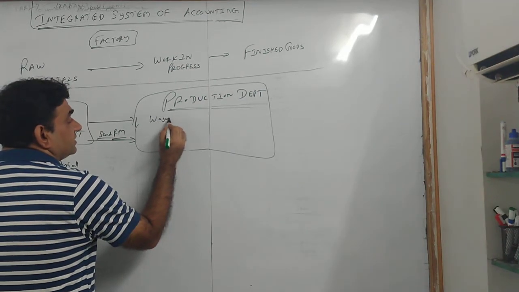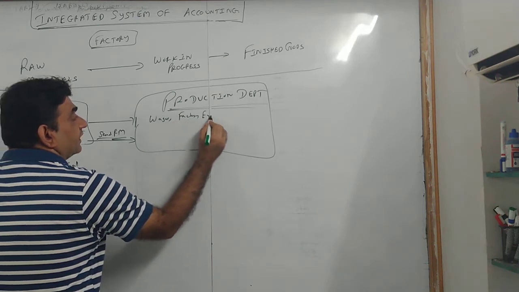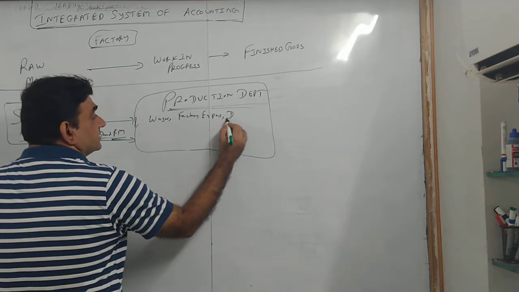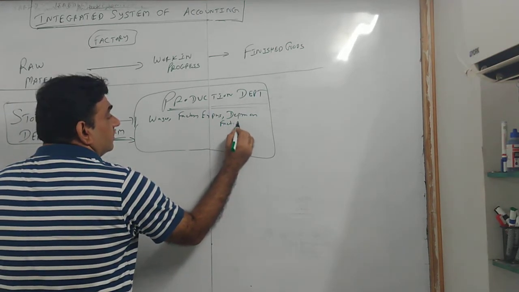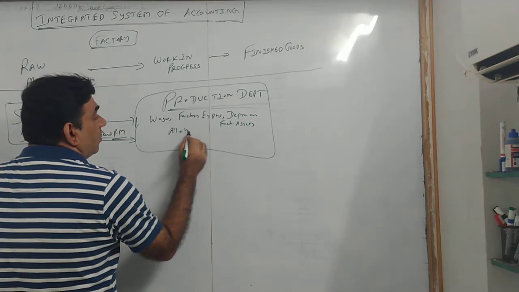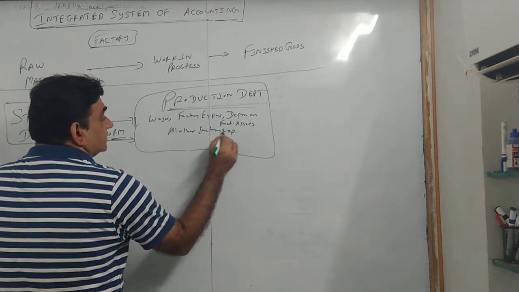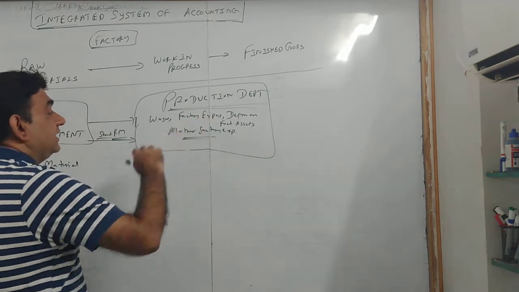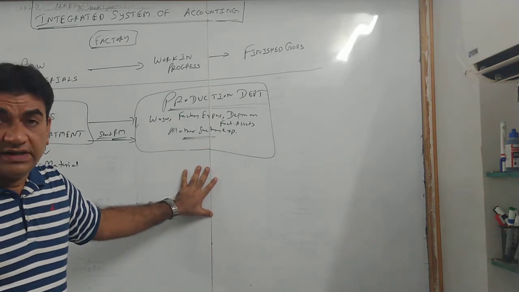I give you wages, then you have factory expenses, depreciation on factory assets, all other factory expenses. All that is done and your goods are produced.